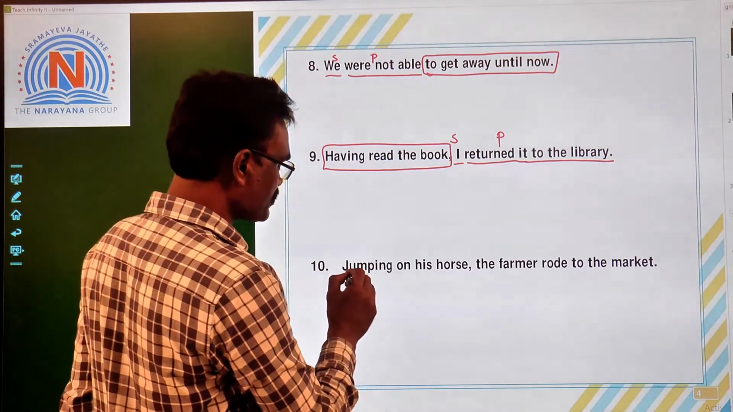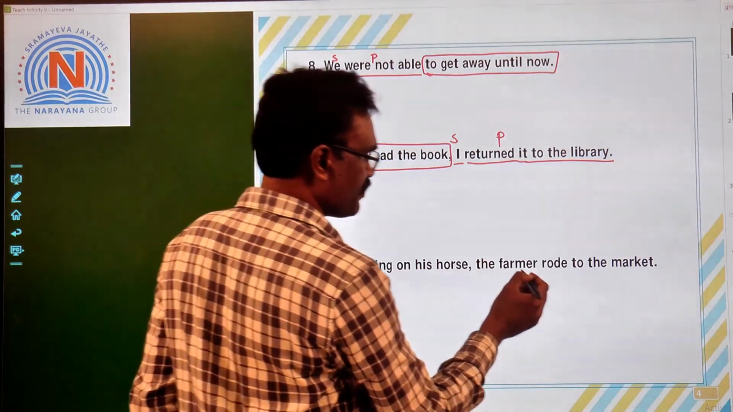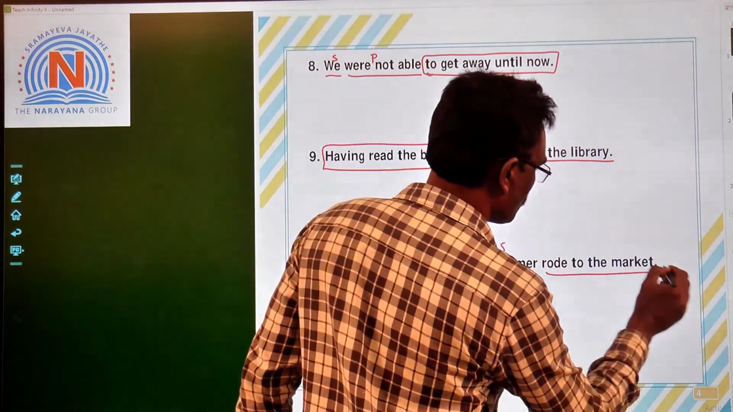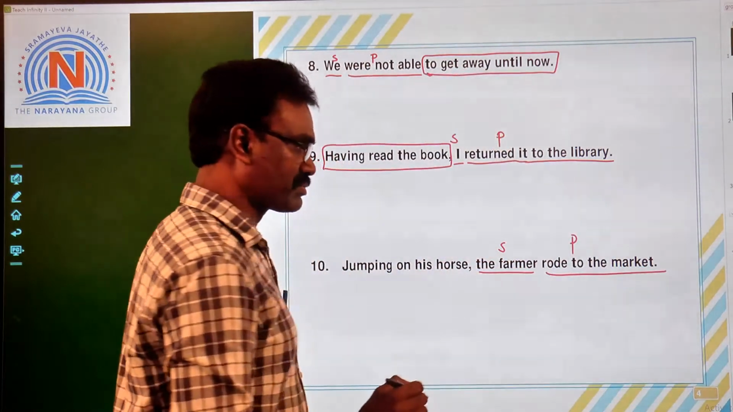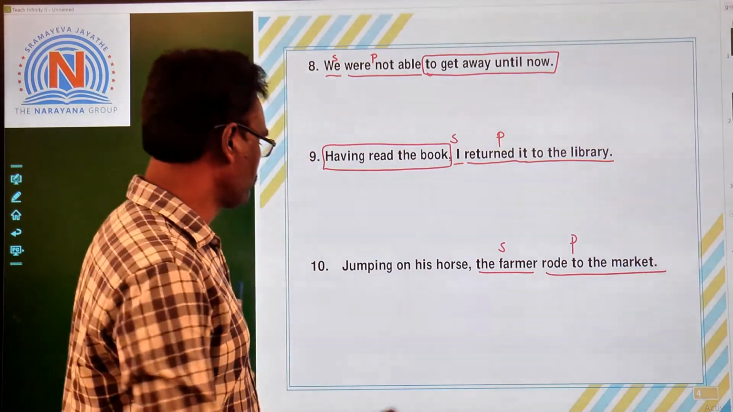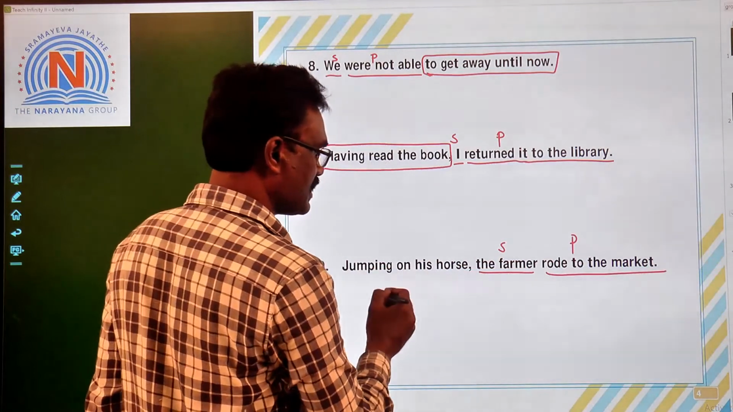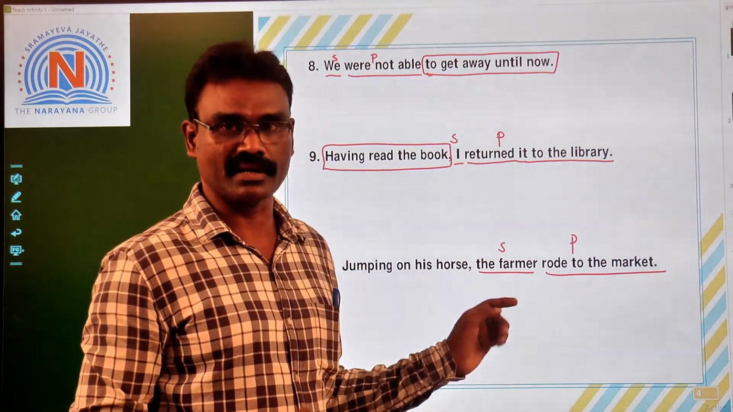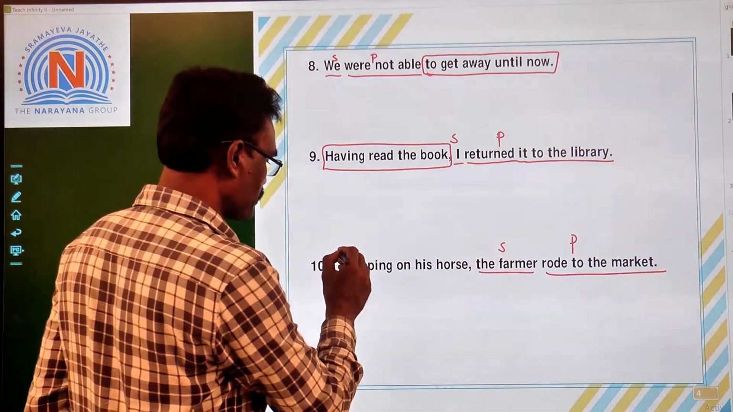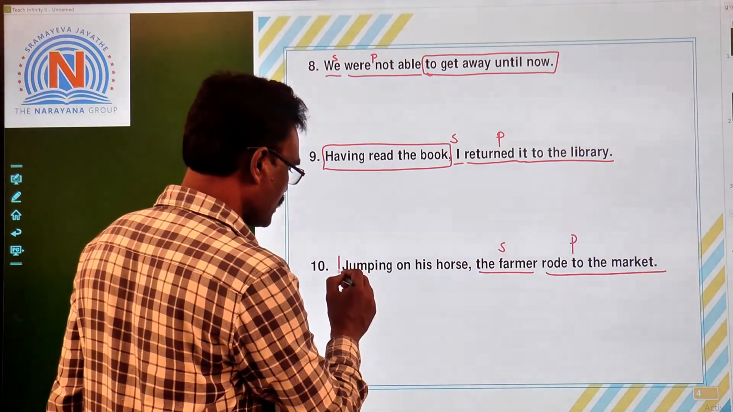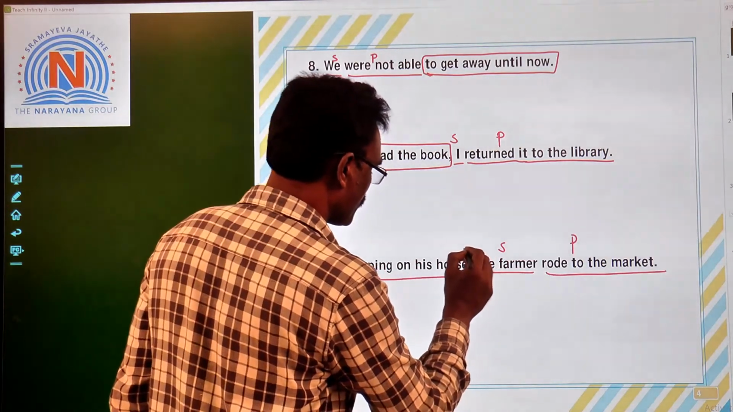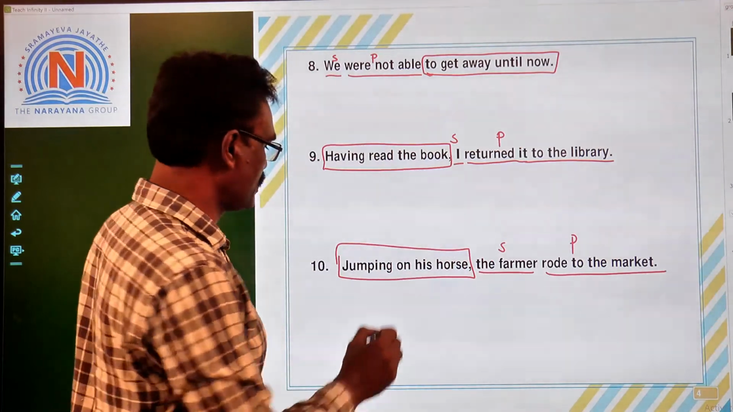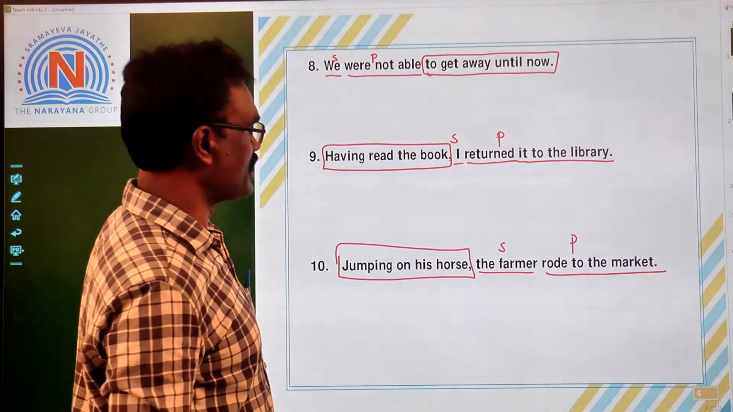Tenth one, jumping on his horse, the farmer rode to the market. So children, the farmer, subject, rode to the market, predicate part. It is a clause, it gives complete meaning. Then what about this one? Jumping on his horse. Who jumped on the horse? The farmer jumped on his horse. But the subject, farmer, is missing. So jumping on his horse, here present participle is used. Okay, right? So this is a non-finite clause.